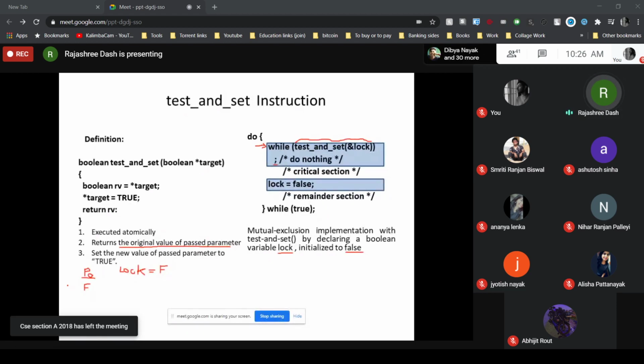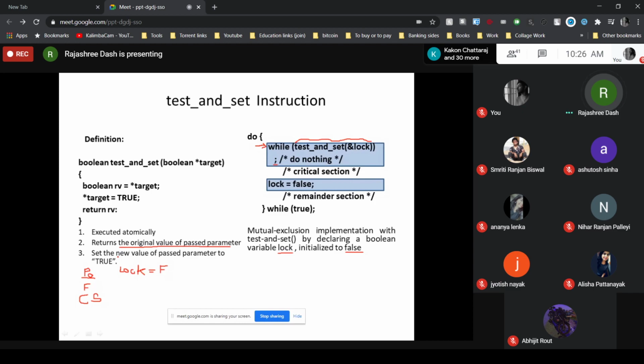So false means the while condition is false, which means now P0 is able to enter its critical section. Now the test and set will return the value false. But what else will it do? It will set the new value to true. That means now the test and set has made the lock value true. Got the thing? Up to this, any doubt?